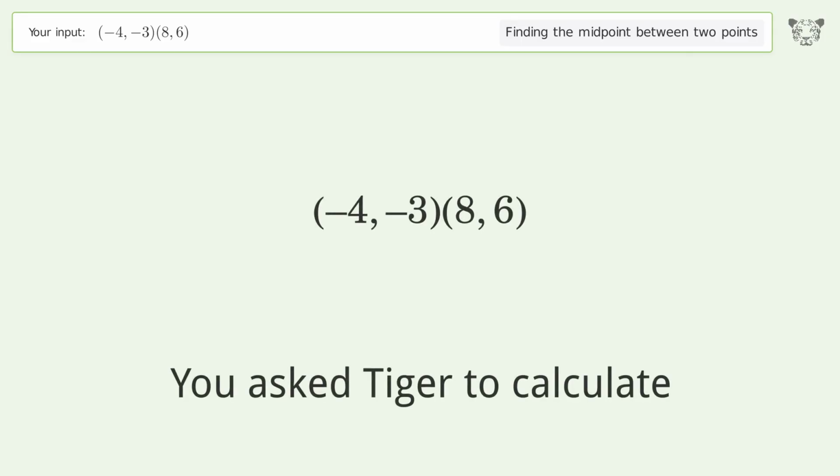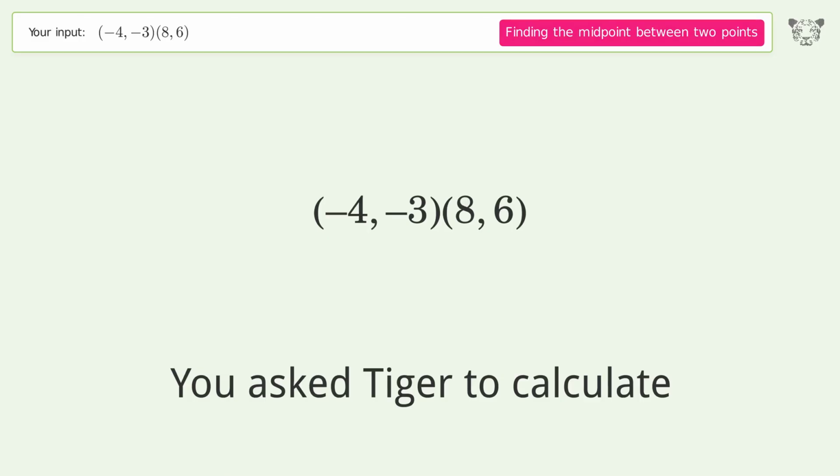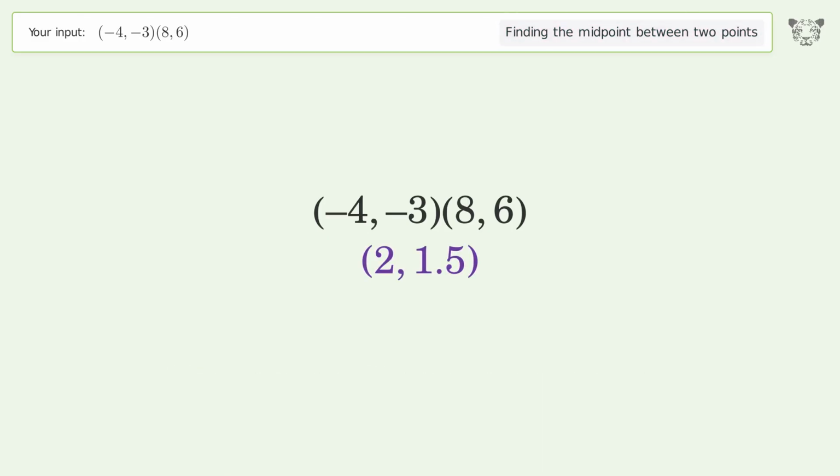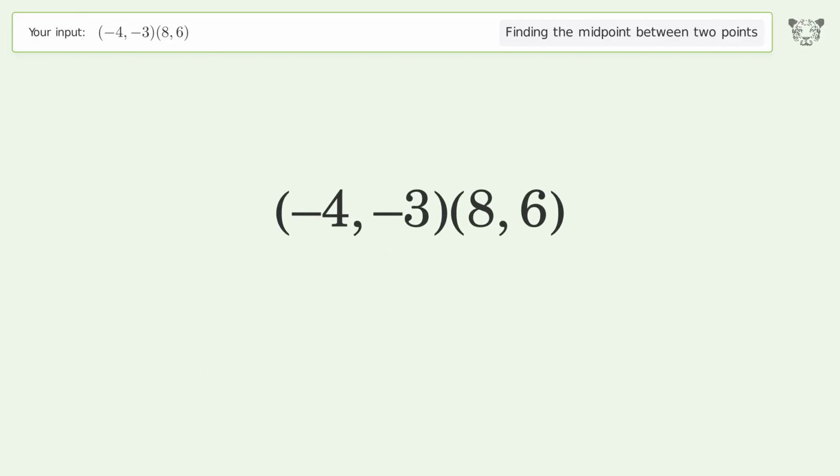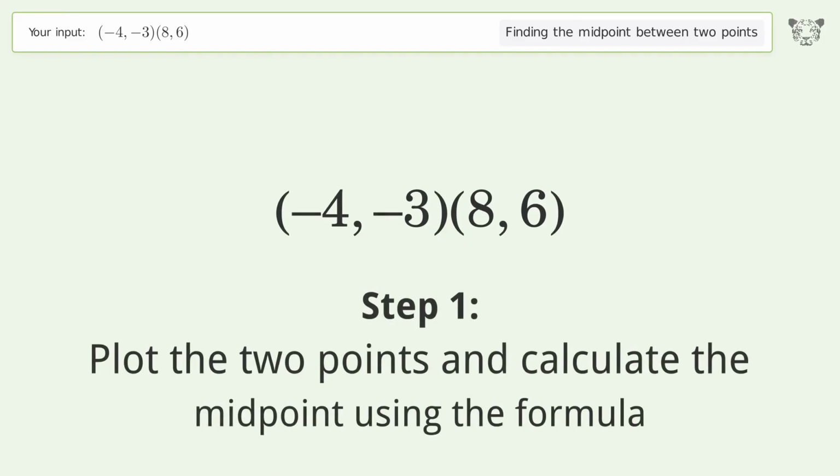You ask Tiger to calculate. This deals with finding the midpoint between 2 points. The midpoint between the 2 points is (2, 1.5). Let's solve it step by step. Plot the 2 points and calculate the midpoint using the formula.